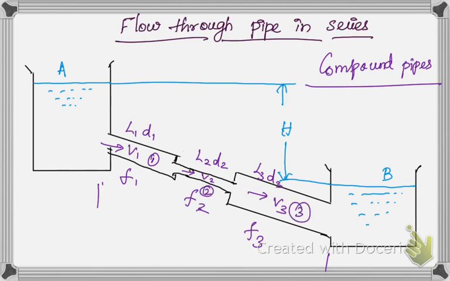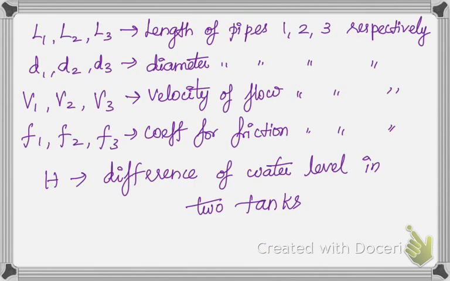So L1, L2 and L3 are the lengths of pipes 1, 2 and 3 respectively, and D1, D2, D3 are the diameters of the pipes, V1, V2, V3 are the velocities of flow through the pipes, F1, F2, F3 are the coefficients of friction, and H is the difference in water levels between the two tanks. You can see here this is the water level in tank A and this is the water level in tank B. So the difference in water level is denoted by H. I have written all the things here. Now we'll go to the derivation.